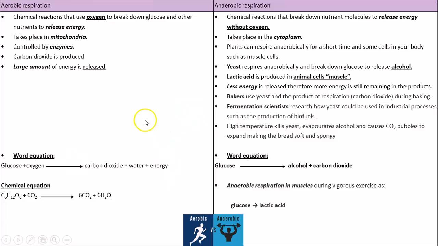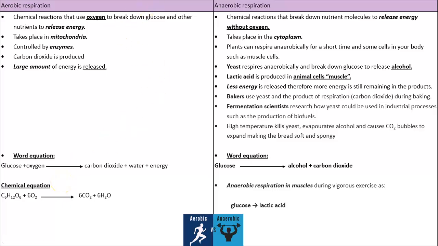Here is the word equation for aerobic respiration. Glucose plus oxygen will always produce carbon dioxide, water, and energy. And this is the chemical equation, and please make sure that you balance it. And if you notice, it's quite the opposite of, yes, photosynthesis.